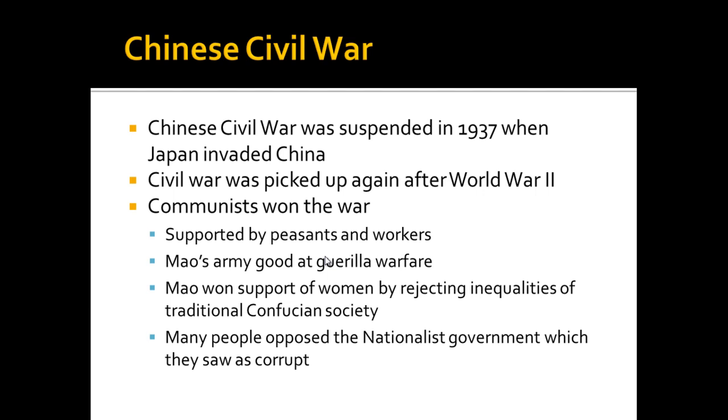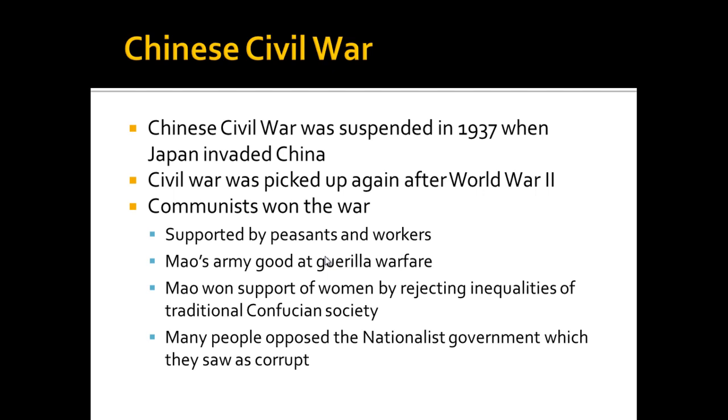And the United Chinese Front, the nationalists and the communists united, are going to be able to fight back against the Japanese. They're going to get the support of the Soviet Union, Britain, France, the United States, all going to band together to help fight against the Japanese. By the end of World War II, Chiang Kai-shek and the Kuomintang are going to control China's central government, but Mao's Communist Party controlled much of northern and central China.